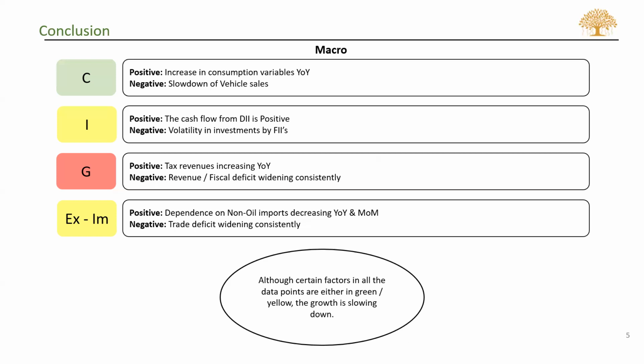Then in summary, from a macro perspective for the month of December or January, we can say that most of the factors in consumption are positive, and most of the other factors are in a neutral range. However, we can definitively say that consumption is decreasing on an overall level. So that's it on the macro side.